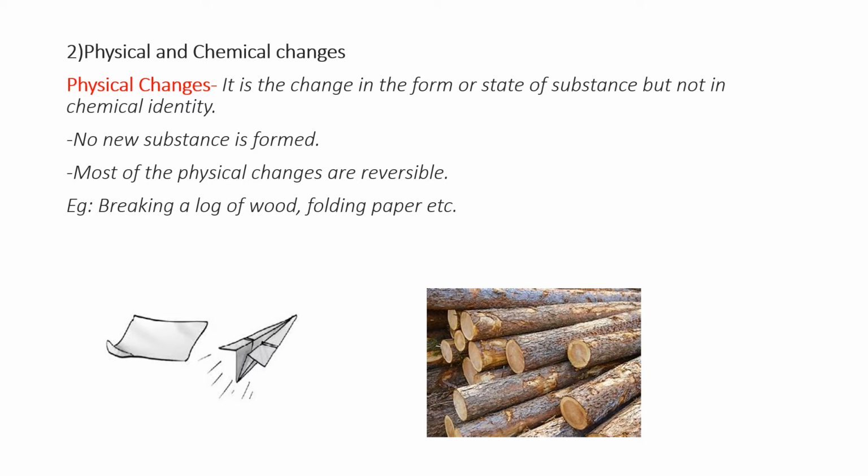Physical changes. It is the change in the form or state of a substance but not in chemical identity. Means its chemical identity is not changing. No new substance is formed and most of the physical changes are reversible. Here you can see two examples: breaking a log of wood and folding paper. These two examples will make it clear what a physical change is.